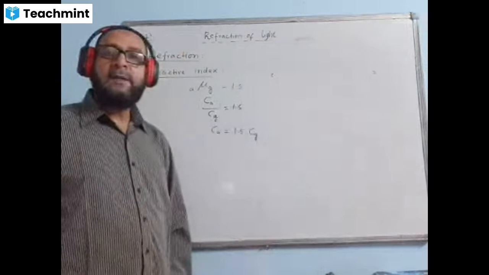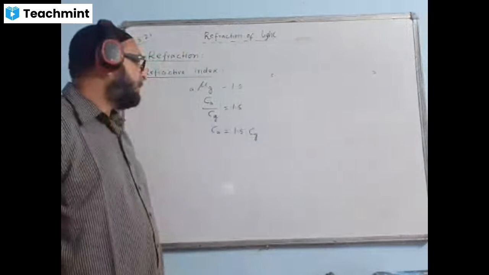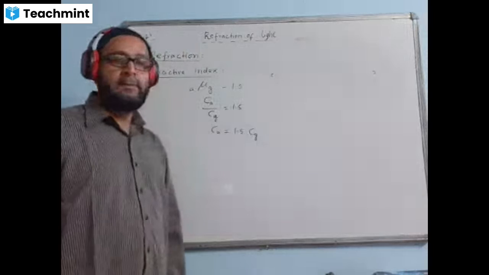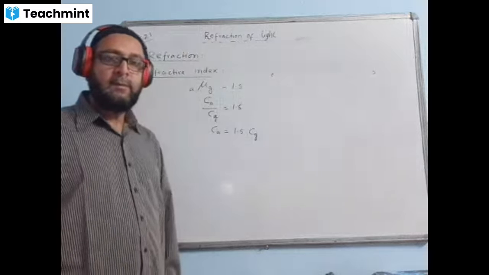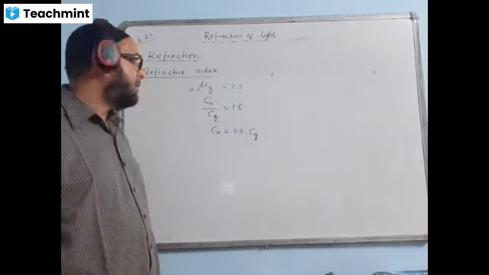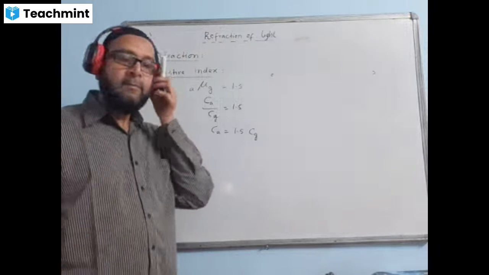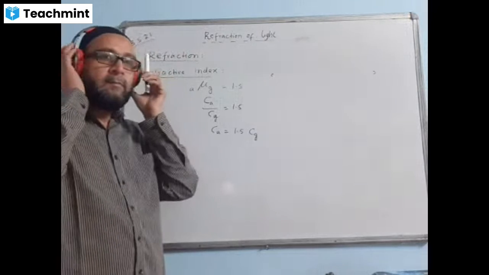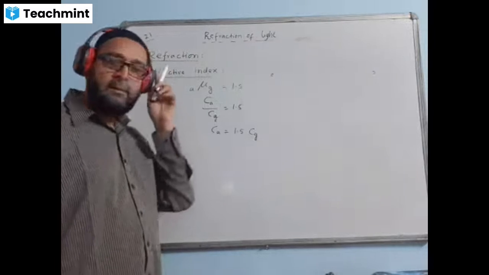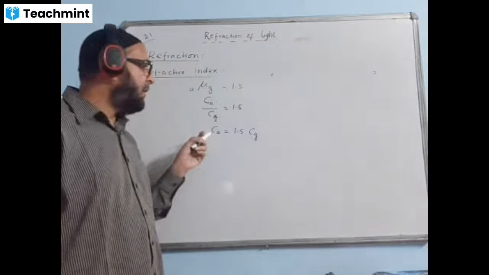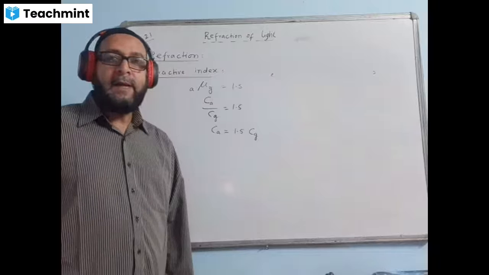Okay. Write down. This statement means that light travels 1.5 times faster in air than in the glass.